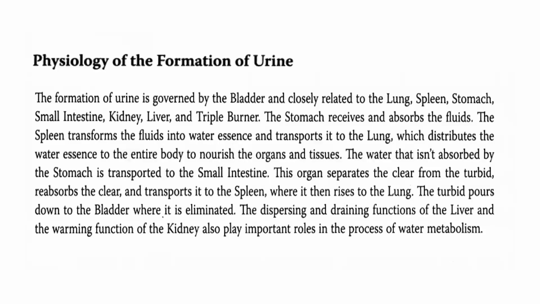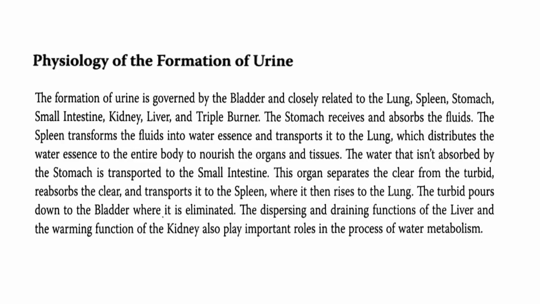So let's go to the physiology of the formation of urine. The formation of urine is governed by the bladder and closely related to the lungs, spleen, stomach, small intestine, kidney, liver, and the triple burner. The stomach receives and absorbs the fluids. The spleen transforms the fluids into water essence and transports it to the lung, which distributes the water essence to the entire body to nourish the organs and tissues.